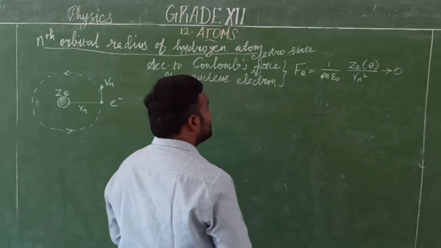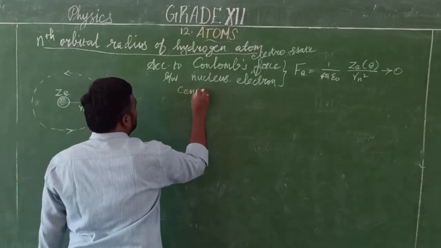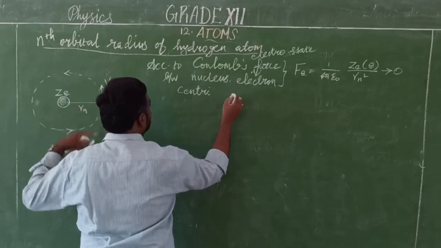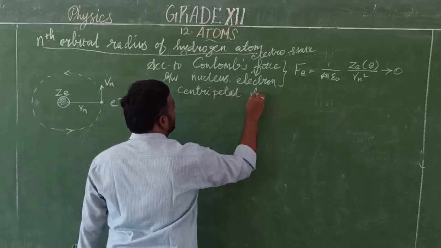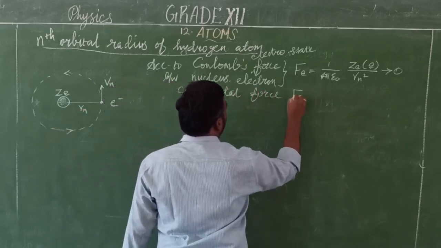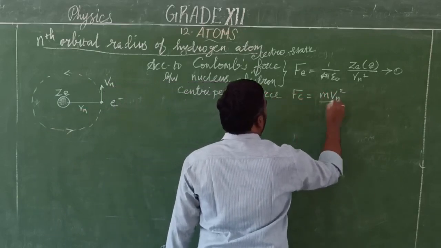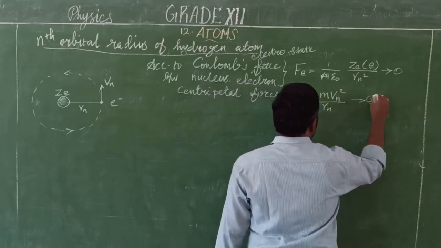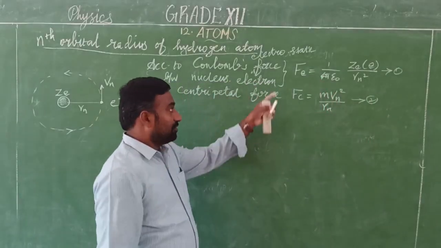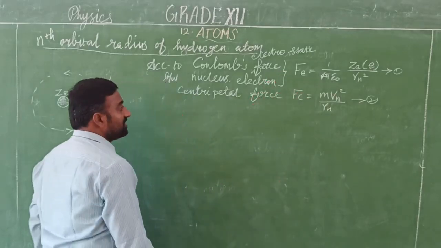Similarly, the centripetal force, we know that. What is the centripetal force? The centripetal force between the nucleus and an electron, that is Fc is equal to m v squared by R. So this is the centripetal force, equation number 2. So compare both equations 1 and 2. Left-hand sides are equal, so automatically the right-hand sides will be equal.